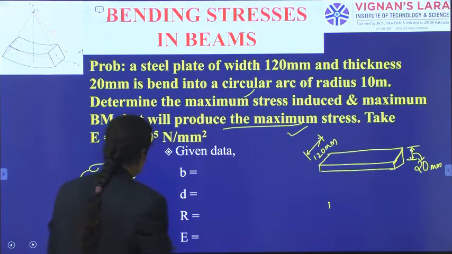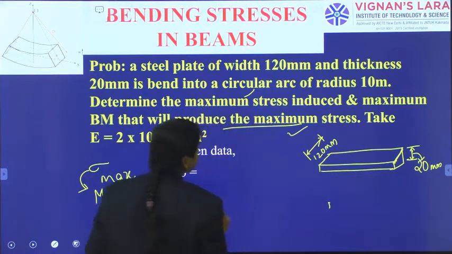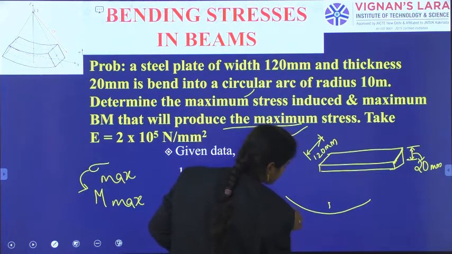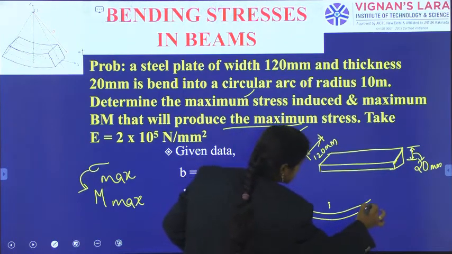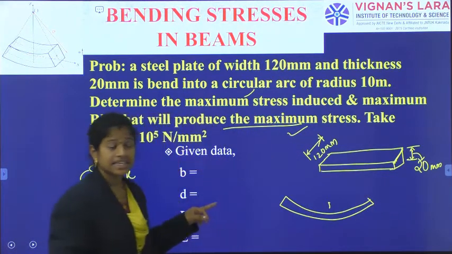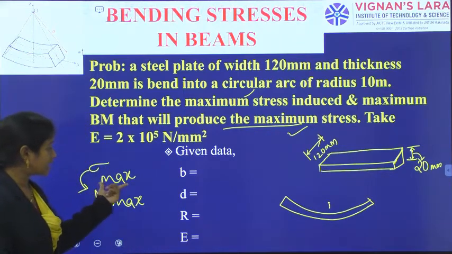Now this arc will have some radius as it is being bent into a circular shape. That arc's radius is 10 meters, and I need to calculate these two answers.